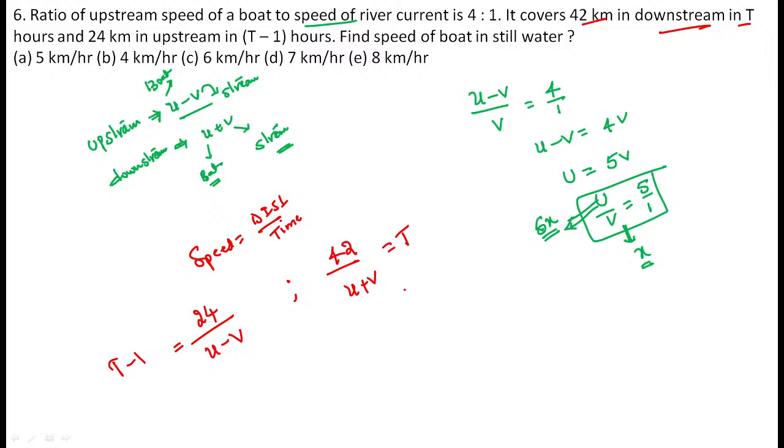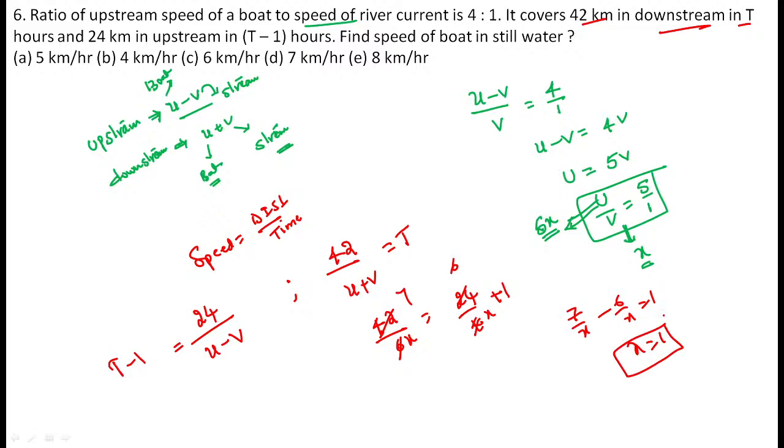Now you already know that u is equal to 5x. You just write the equation, 42 divided by 6x. You just replace it as the T value here. Now 24 divided by 4x plus 1. Now see, this is 7 times, this is 6 times. Now see, 7 by x minus 6 by x is equal to 1. Now you can get x is equal to 1. What is the question? What is the speed of the boat in still water? Speed of the boat is equal to 5x. 5 into 1, 5. The answer becomes 5 kilometers per hour, guys.